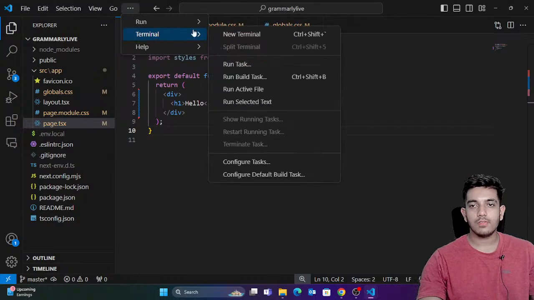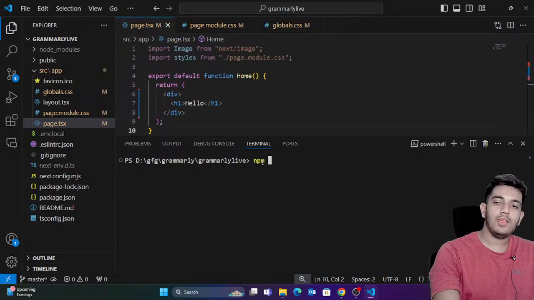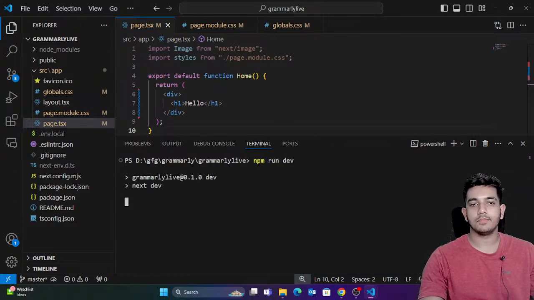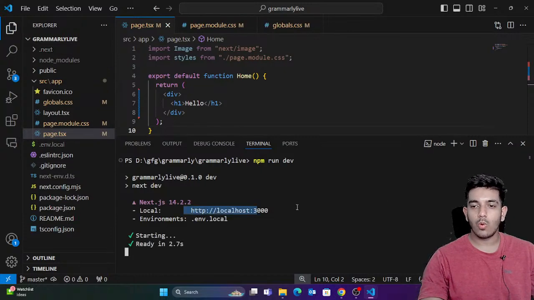So just open the terminal, so you can see that your project is opened in terminal. Okay, make sure your project is opened in terminal. Here you need to type npm run dev. Okay, that's it. So once you type this, you can see your application would start in localhost 3000.